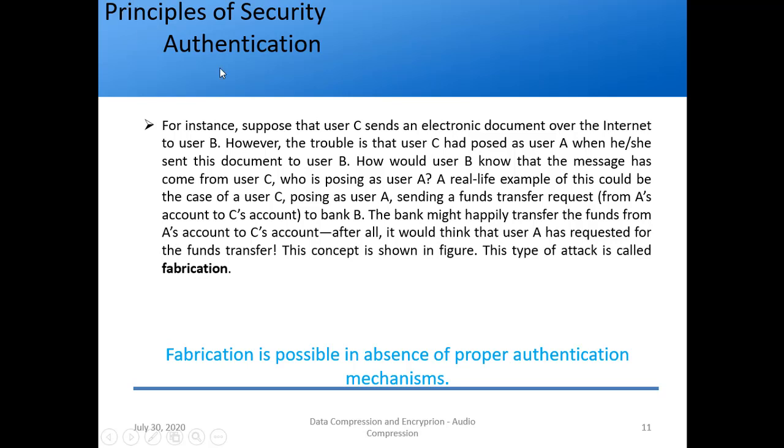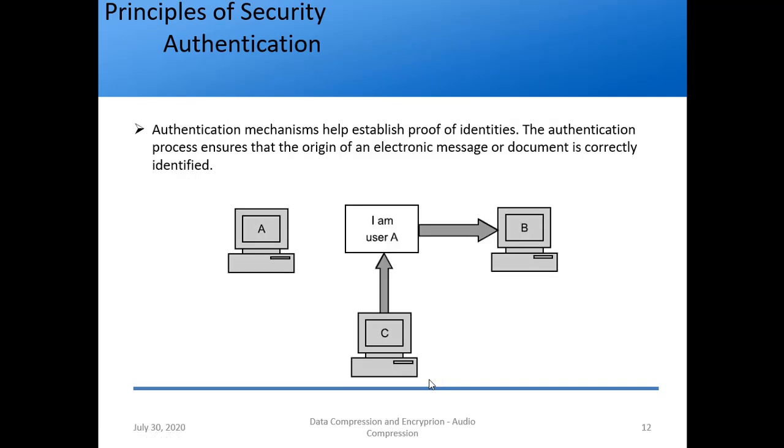So what is the attack threatening authentication? It is fabrication. So it is called fabrication of the person. Fabrication is possible in absence of proper authentication mechanisms, right? So this is that thing. This is user A, and let's say this is the bank. And this is user C.